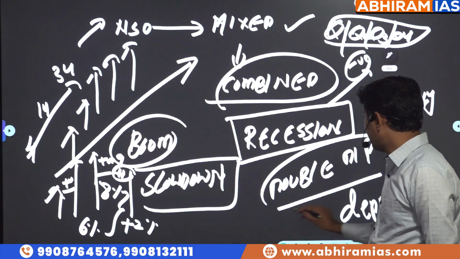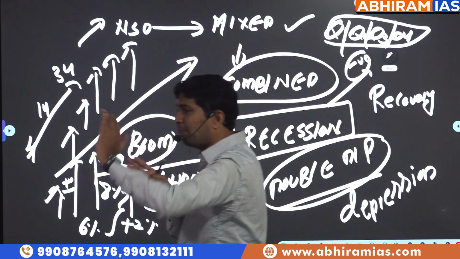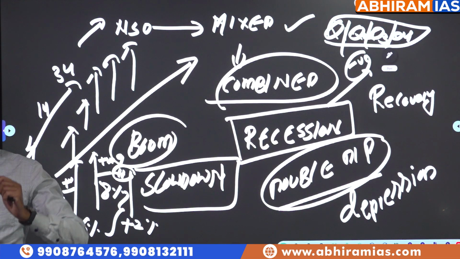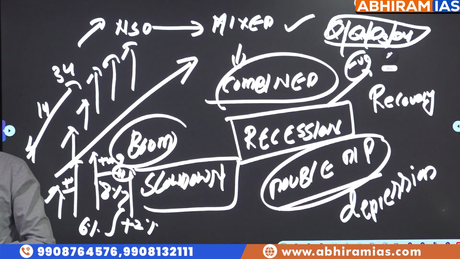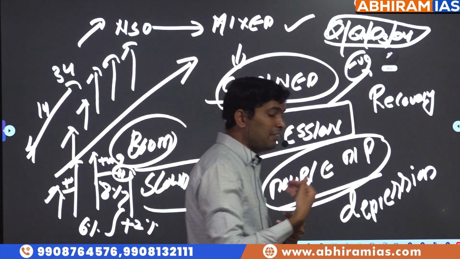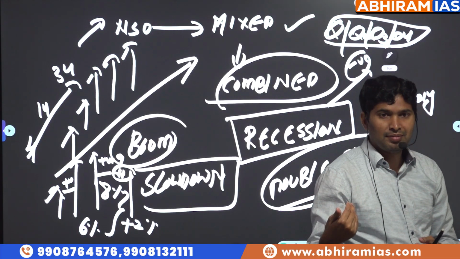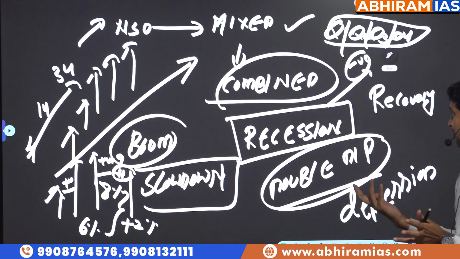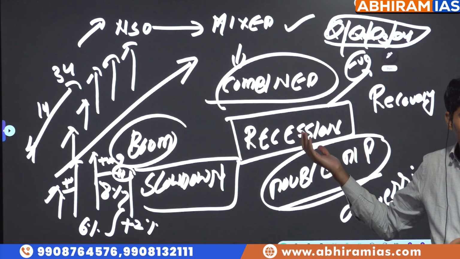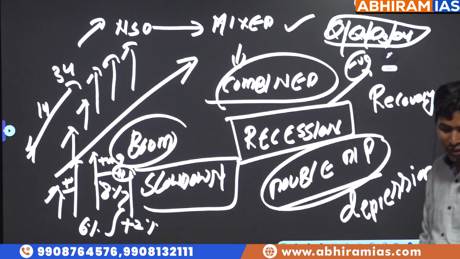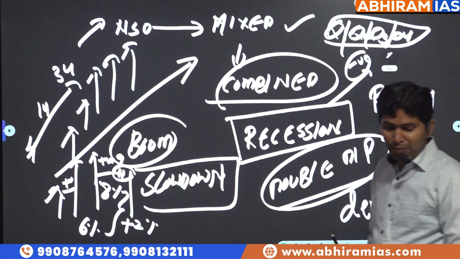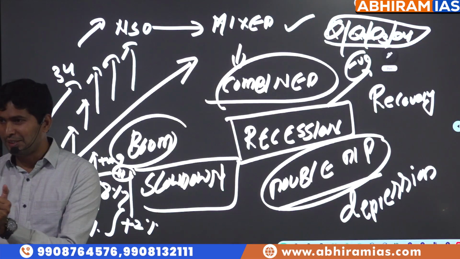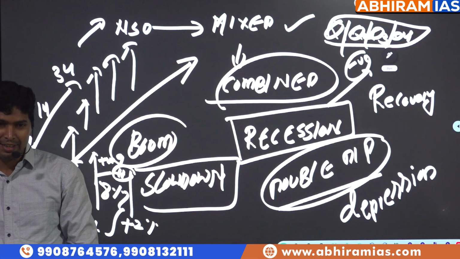Double dip recession. Before recovering from the previous recession, we are falling back into recession again. That is called double dip recession. Before recovering from the previous breakup, one more breakup happened. That's called a double dip recession. So a person failed in the Group 1 result. Before recovering from that, UPSC results also failed. Double dip recession. Next year, All India first rank. Boom, boom happened.